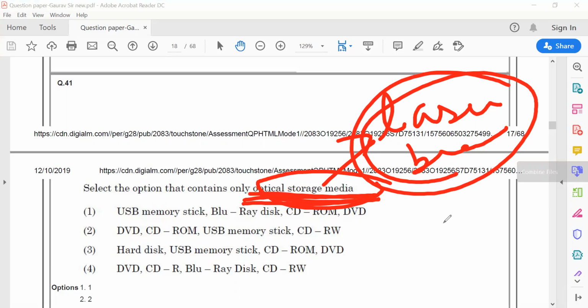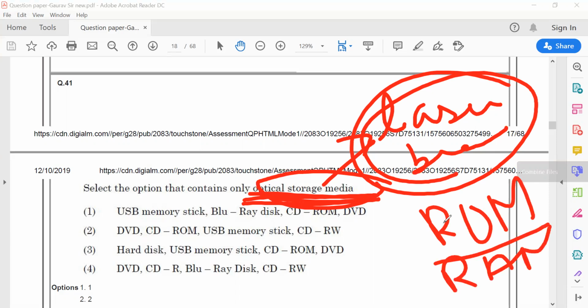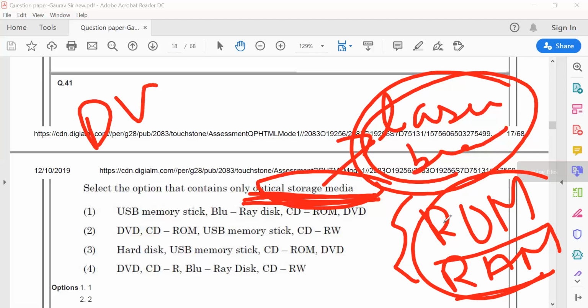Terms like ROM, which is read-only memory, and RAM, which is random access memory, are also kinds of memory which are storage devices. These are primary storage devices. And DVD, CD, and hard disk are secondary storage devices.